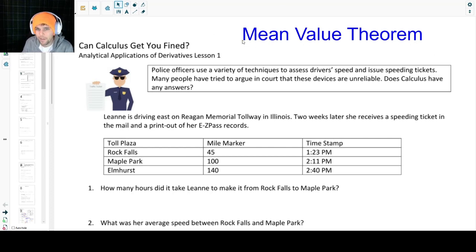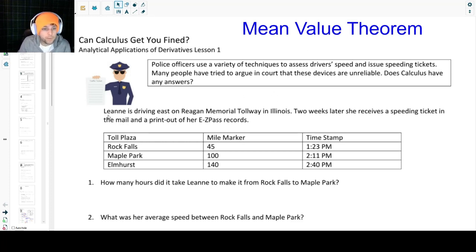If we parse those words, mean is another word in math that we use to say average, the average value theorem. So we're going to be looking at the average rate of change, kind of like slope, on certain intervals, and we're going to figure out if that can tell us information about what's happening in particular instances.